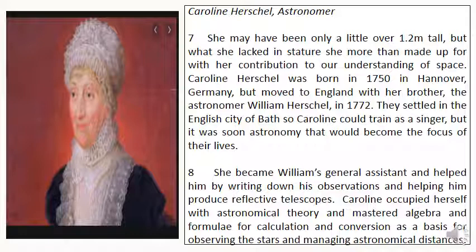So this is what she achieved. She was the assistant of her brother, William Herschel, and then she started making great achievements in algebra and in calculations.